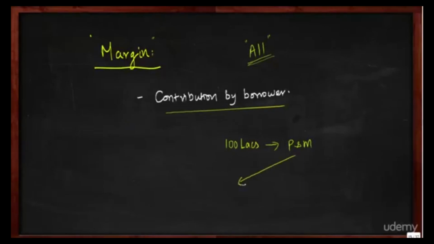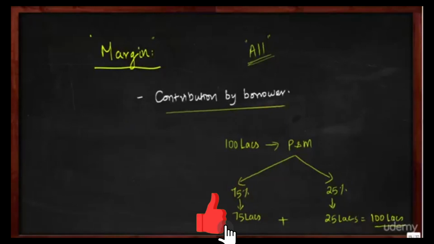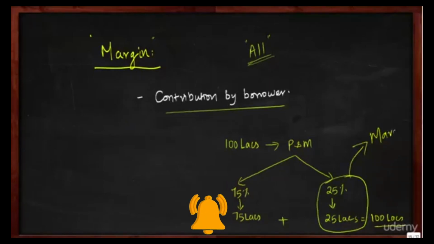So let's say the bank is ready to fund 75%. It means the bank would give 75 lakhs. It means the bank would expect the borrower to bring in 25% as his contribution, that is 25 lakhs. So that the bank loan of 75 lakhs plus the borrower's contribution of 25 lakhs, together they can go for purchase of plant and machinery of 100 lakhs. So the portion which the borrower brings in is called contribution, and technically it is called margin.